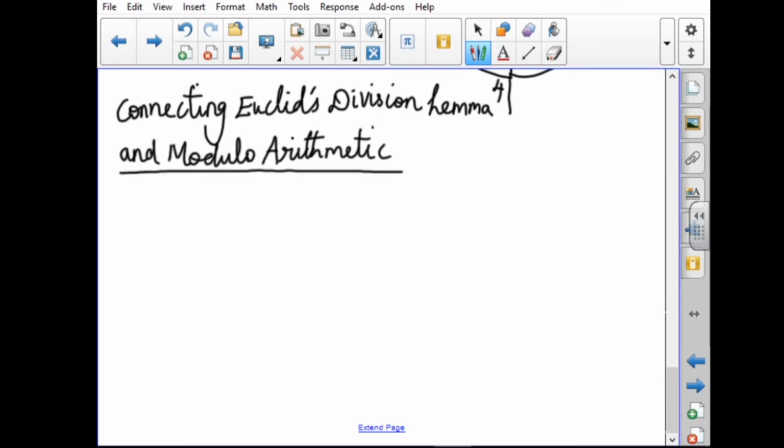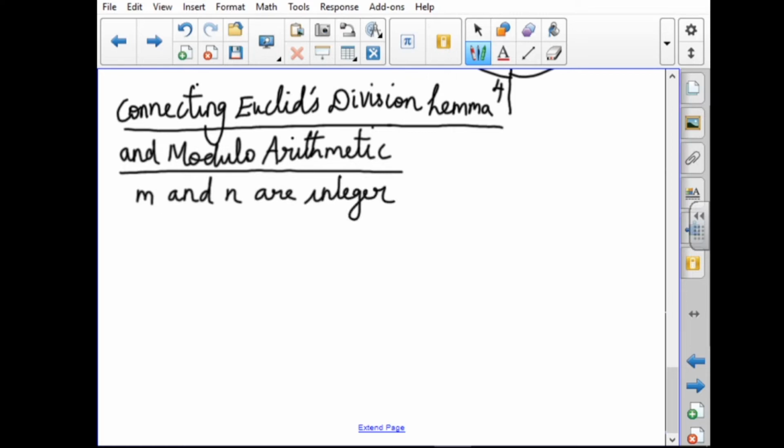Take this one. By Euclid's division algorithm, m and n are integers. We take two integers m and n, and I take m as positive. So I divide n by m.